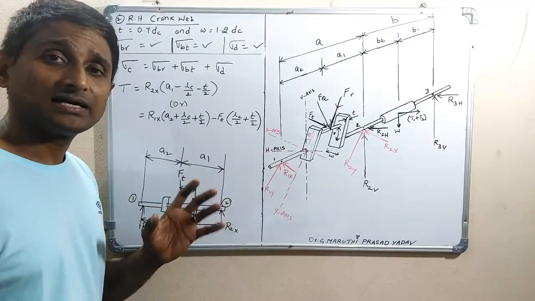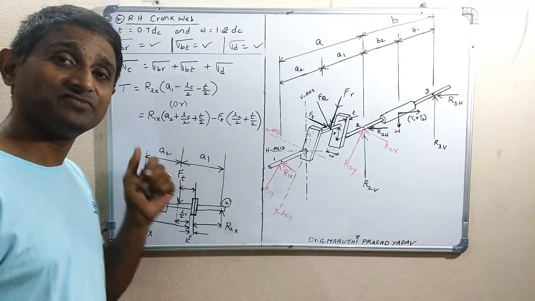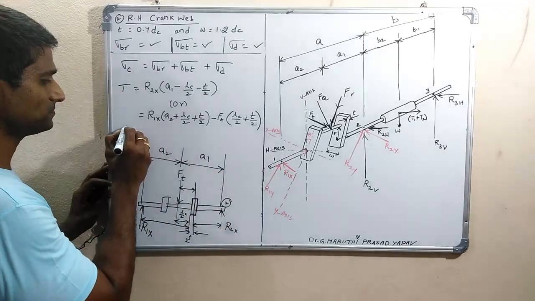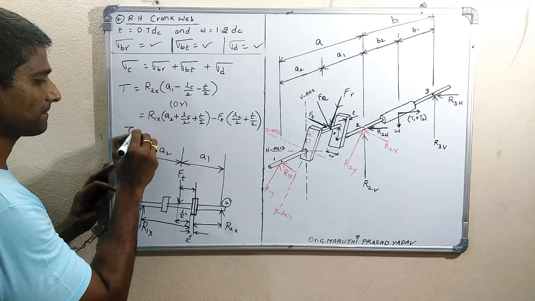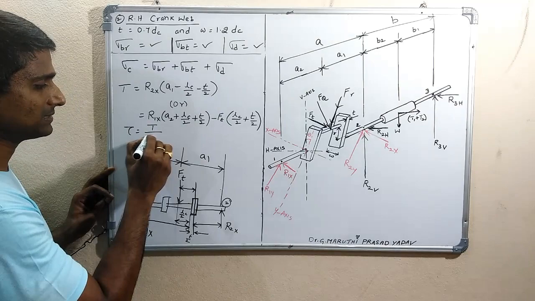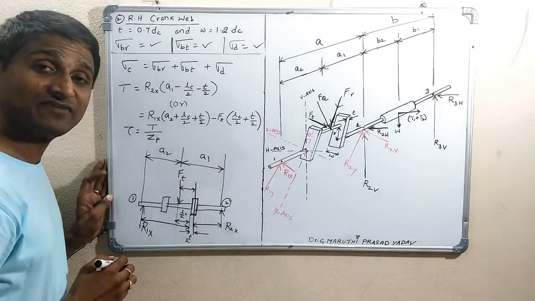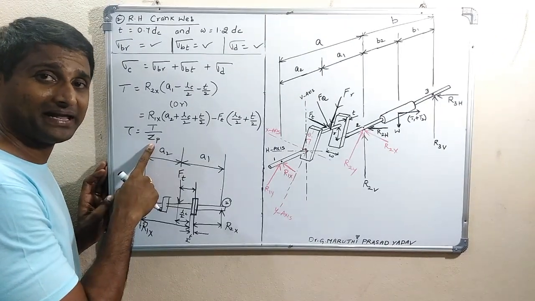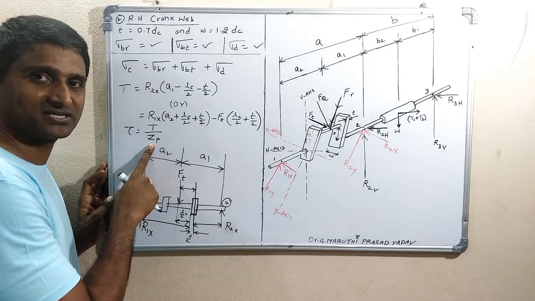From this, the shear stress developed because of this torque equals T by Zp. Here Zp equals the polar section modulus.